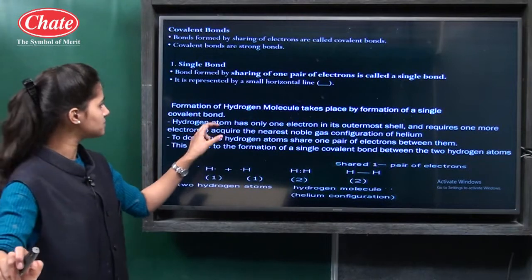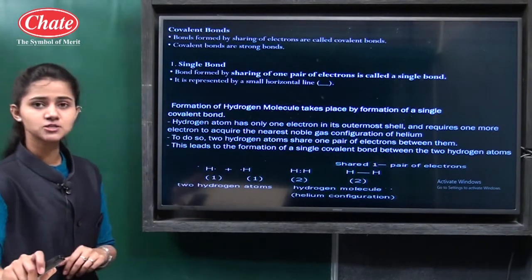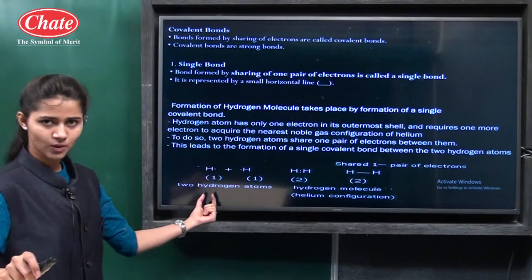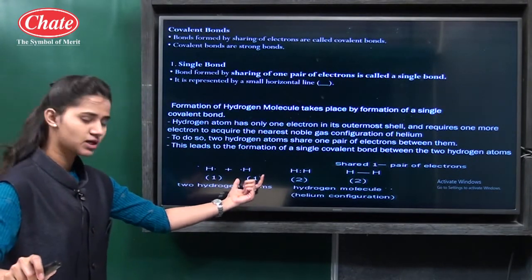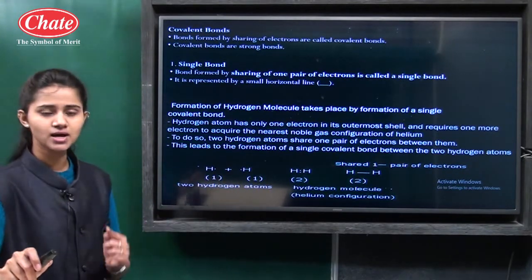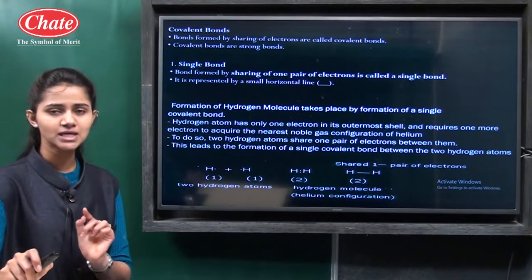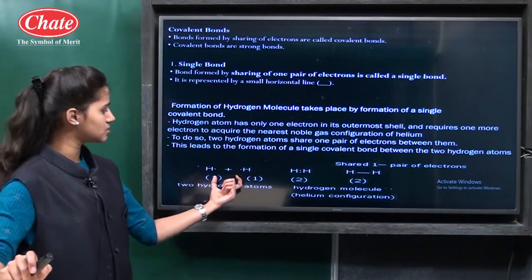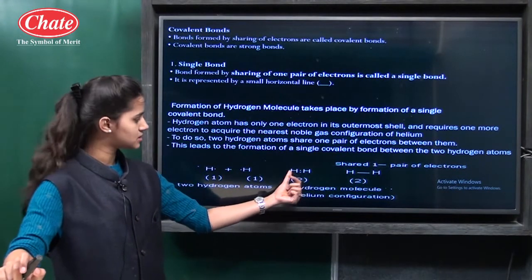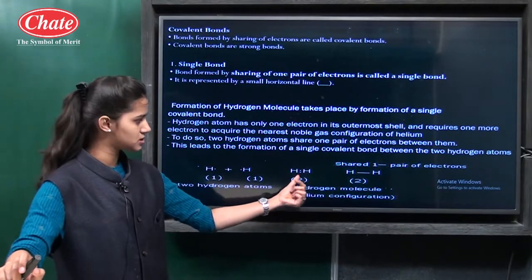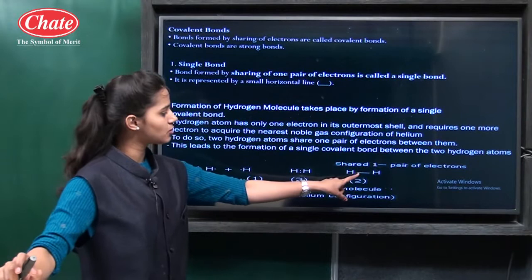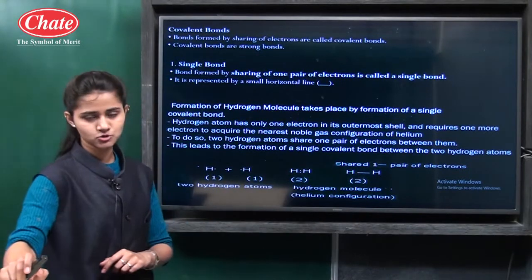Then see, the formation of a hydrogen molecule takes place by a single covalent bond. The atomic number of hydrogen is 1, and the atomic number of this other hydrogen atom is also 1. So what happens? These two hydrogen atoms require one electron each to complete their first K shell. So when these two hydrogen atoms come in contact with each other, they share a pair of electrons. This one hydrogen shares one and this one shares the other, and there is a formation of one covalent bond. This single bond means there is one pair of electrons.